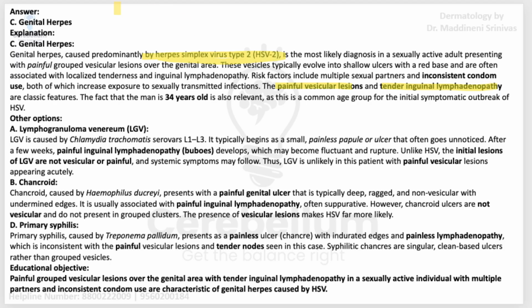And remember dear students, in chancroid we are going to see the tender inguinal lymphadenopathy associated with suppuration, so we call it a bubo. So in which other disease can we see a bubo? Put your answer in the comments students.